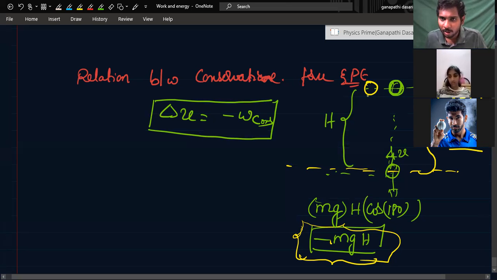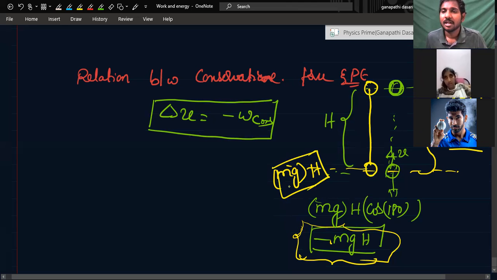So slowly it converted into, this ball will come downwards. You see, the gravitational force is mg. The displacement h is also in the same direction. Cos 0 is 1. So mgh is the work done or not? Yes, sir. But potential energy will be decreased by minus mgh or not? Yes, sir.